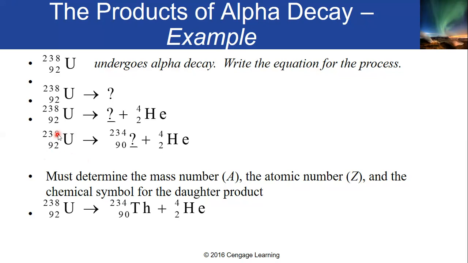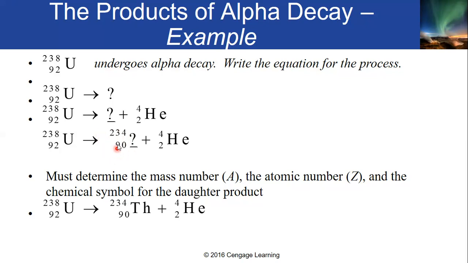So kung nagbago yung atomic number, magbabago rin sa alpha decay yung mass number. So meron ka ng 4 sa helium nucleus, kailangan mo mag-add ng 2, 3, 4 para makuha mo pa rin yung balance na to. Now, you have these numbers, 234 and 90. Ang kailangan mo na lang isipin is yung element. So paano natin malalaman yung element na yun? By just simply looking at the atomic number, which is 90.